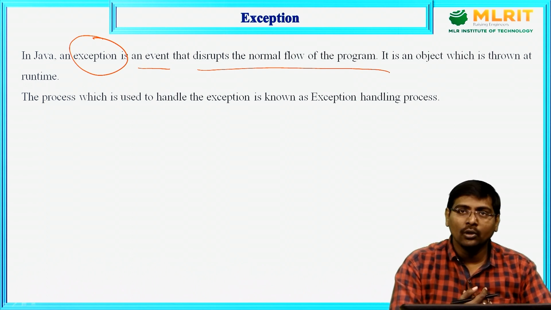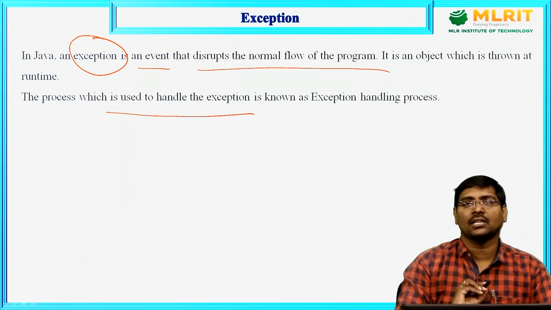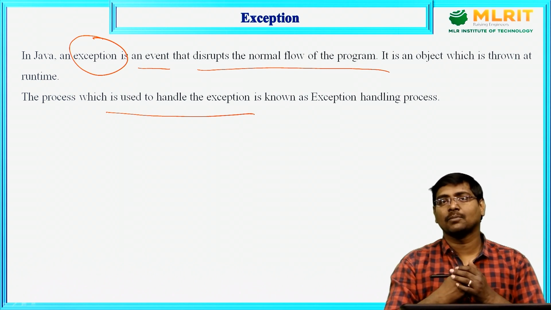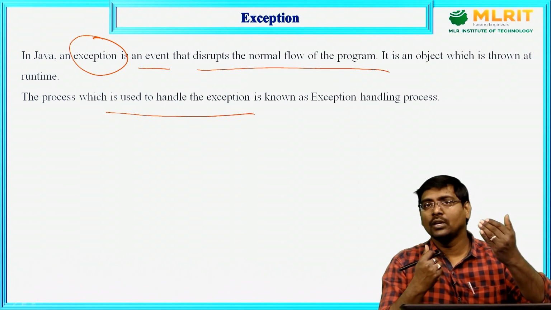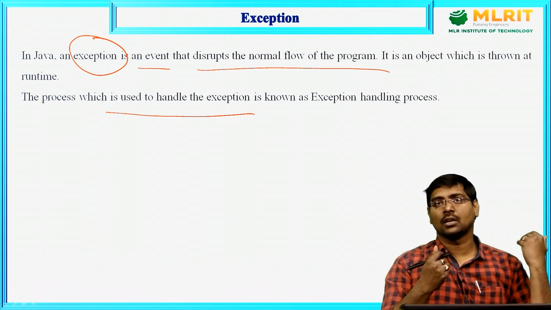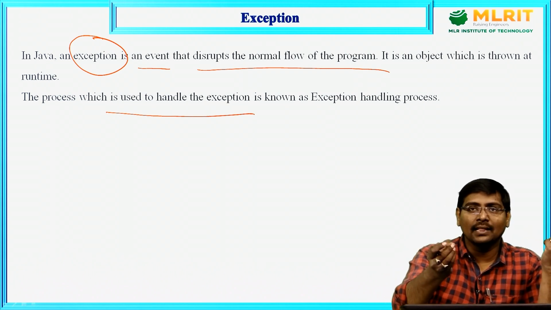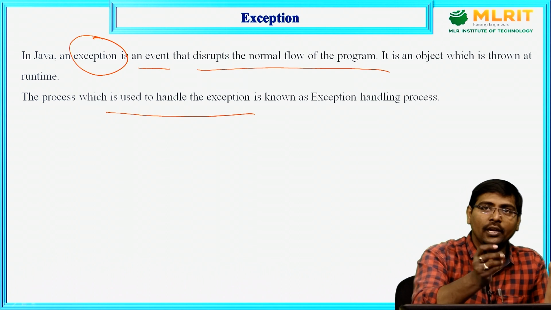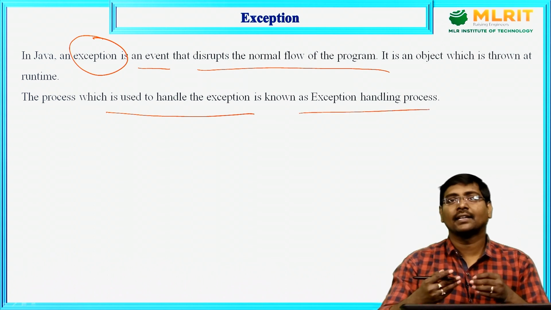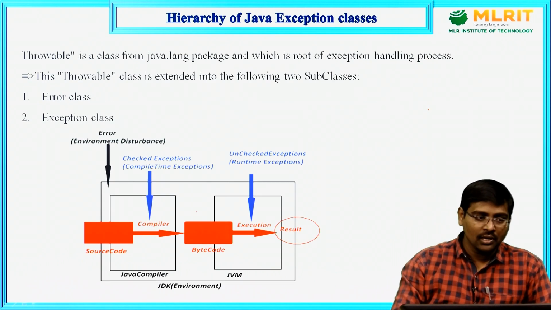Now, what you need to do? You need to handle the exception. Why? If you do not handle the exception, the normal flow is disturbed. If the normal flow is disturbed, the output is wrong. So, whenever an exception occurs in the program, you need to handle the exception. That is called exception handling.